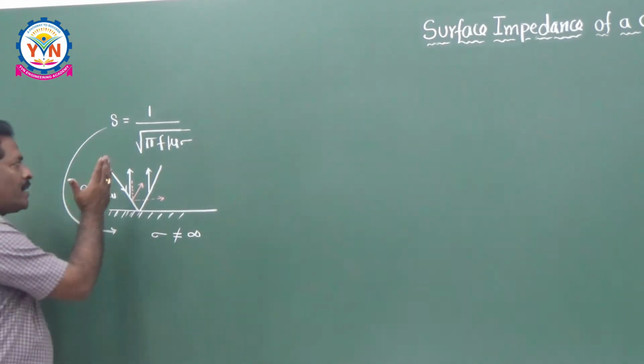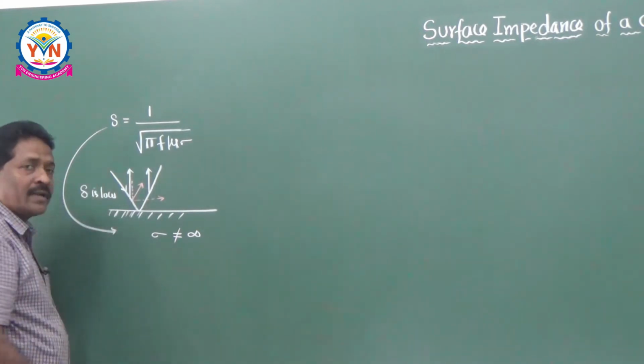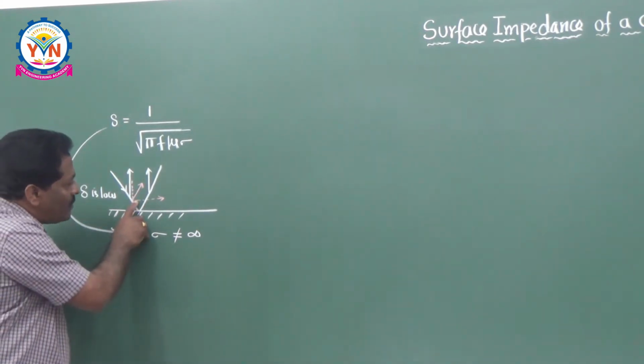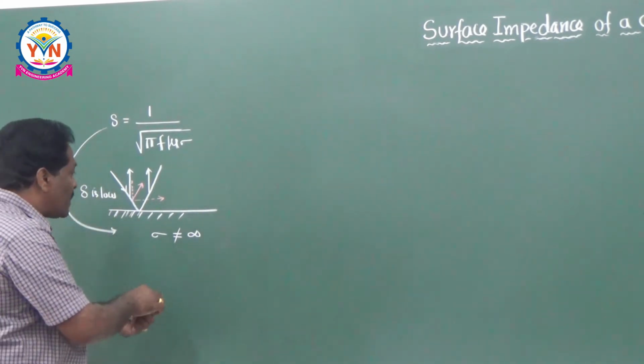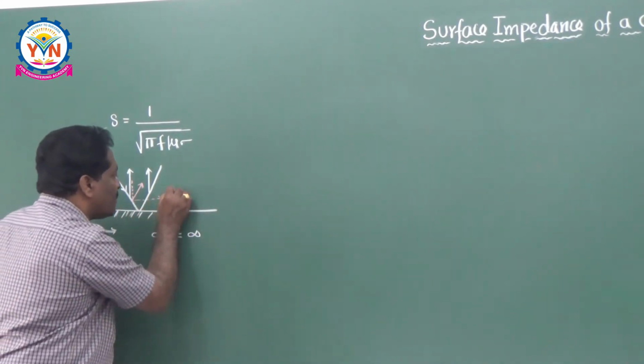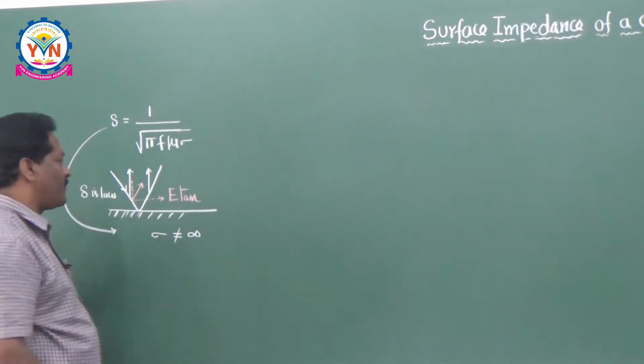That means if the vertical polarization is not perfect, at some angle theta, if the polarization comes, it will have both tangential component as well as normal component. So whatever the tangential component that is existing here, that is called E tan. That means tangential component of electric field.